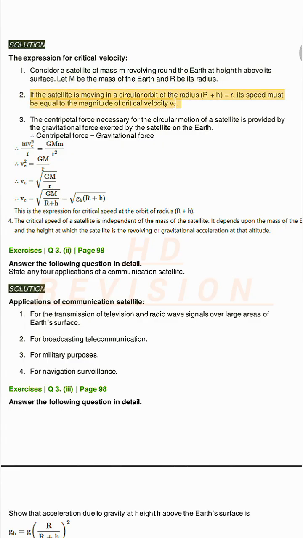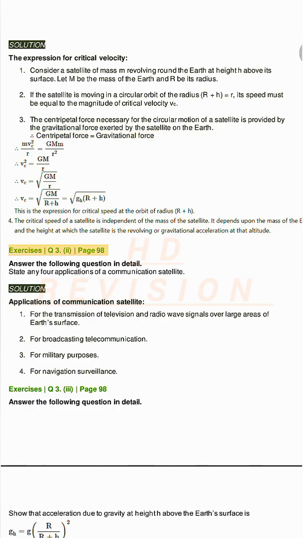If the satellite is moving in a circular orbit of radius r equal to R plus h, its speed must be equal to the magnitude of critical velocity vc. 3. The centripetal force necessary for the circular motion of the satellite is provided by the gravitational force exerted by the Earth on the satellite. Therefore, centripetal force equals gravitational force.